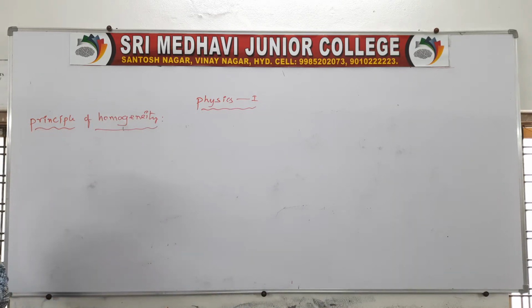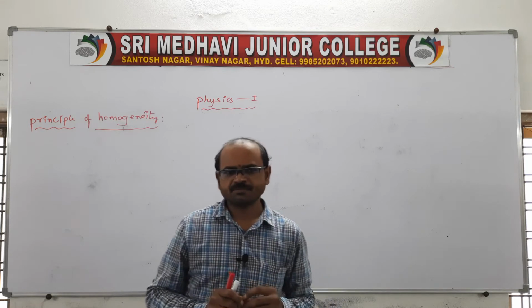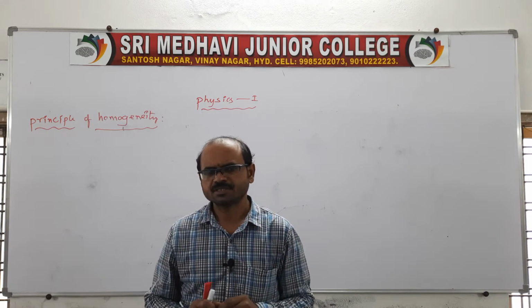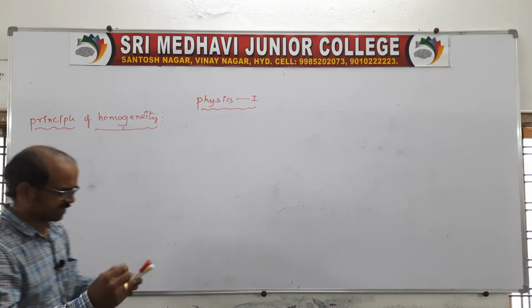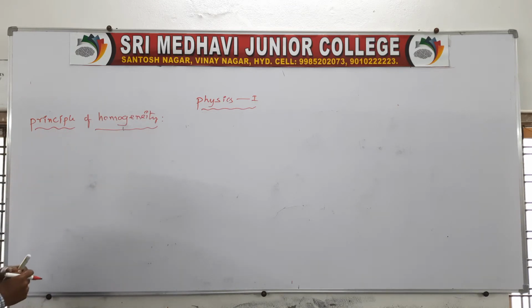Sir, what is meant by the principle of homogeneity? In general, in any given equation, suppose you take two physical quantities. If two physical quantities are added, then we get another physical quantity.